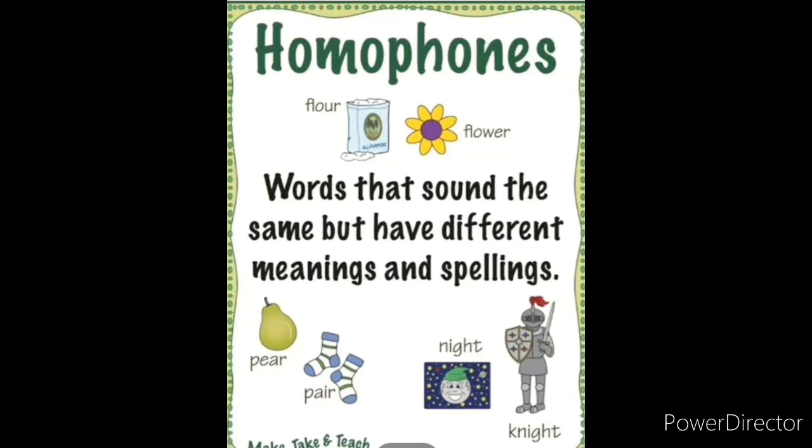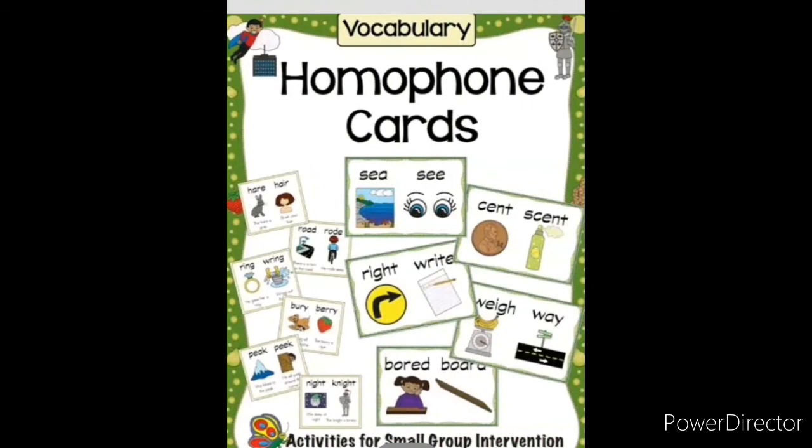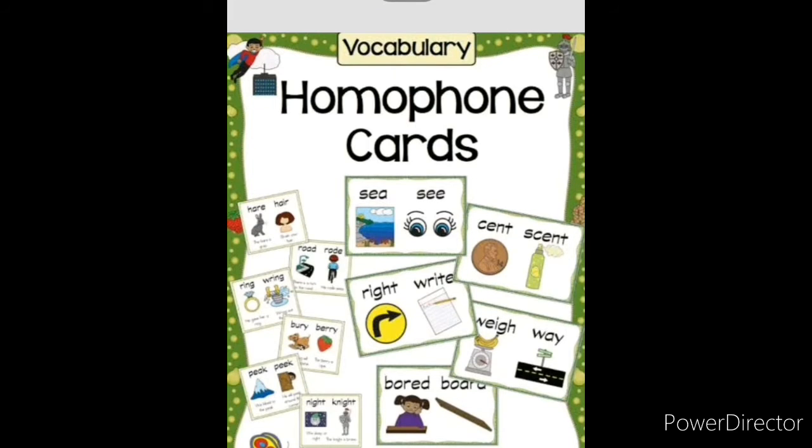Night. This is the night, moonlight, and night. I have told you in the Adventures of Don Quixote, knight. And this is the night and this will be the knight. Same sound, but with a different meaning and spelling. Okay. Let's see some other things. Homophones vocabulary, homophone cards. For example, hair, hare. Sea, see. That is the blue sea. This is to see. Scent, sent. Right, write. See, same sound but different meaning. Spellings are also different from one another, isn't it?